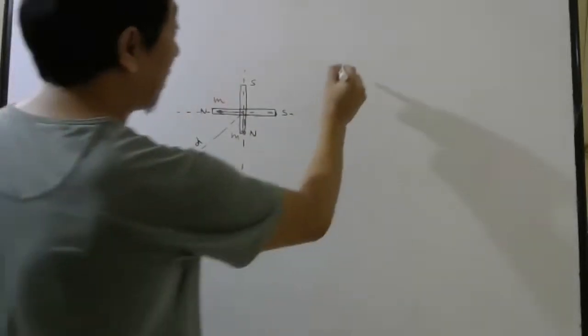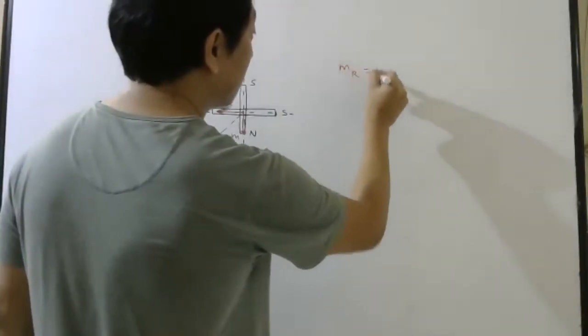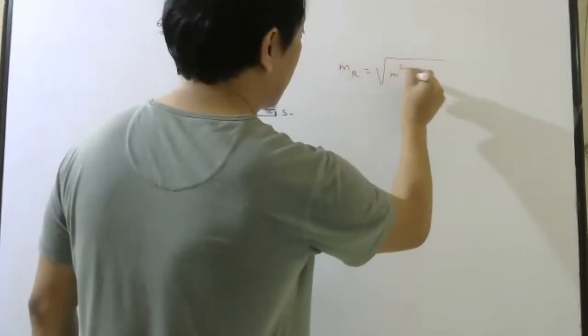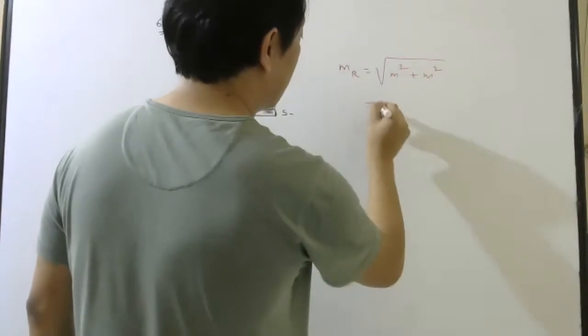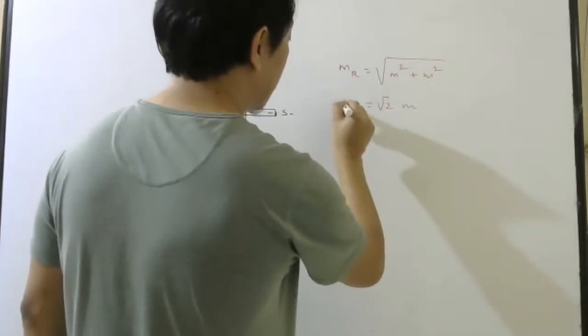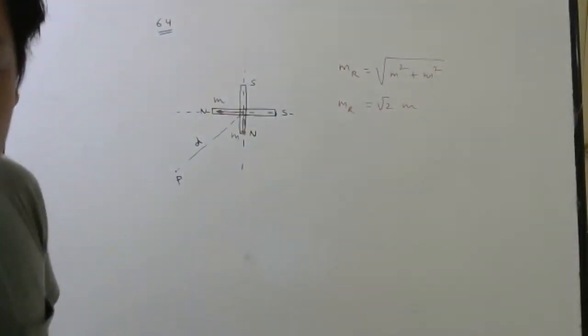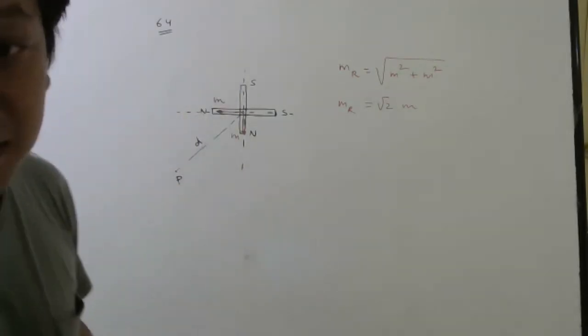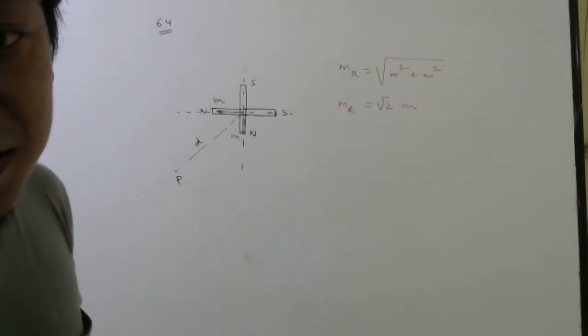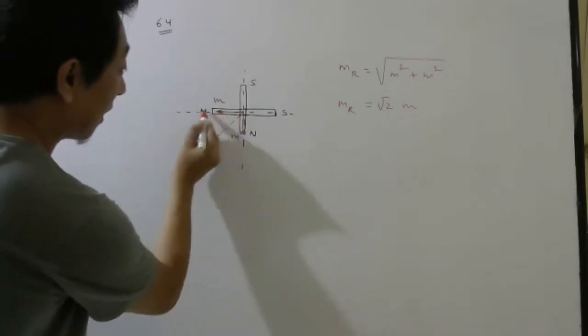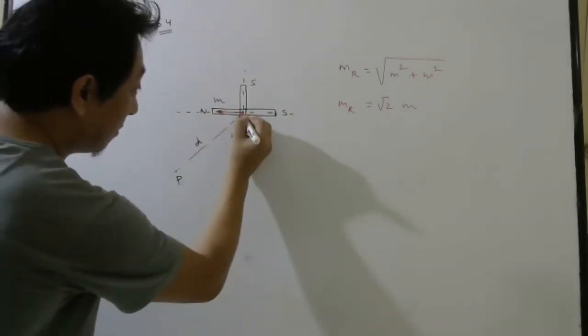The resultant magnetic moment will be root over m square plus m square, which is root 2 m. This will be the resultant magnetic moment of these two magnets. Since the magnetic moments are equal, the resultant will be here.